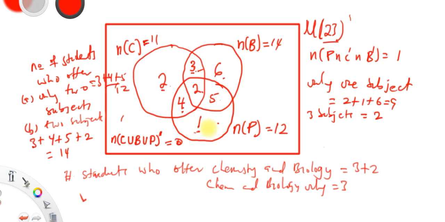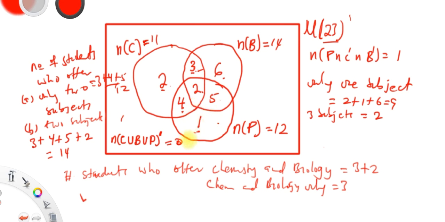In the same way, instead of saying the number of students who offer physics only, the question can say the number of students who offer physics but not chemistry and biology. But not chemistry and biology means that the whole of the chemistry circle and the whole of the biology circle are excluded. So guys, it's very important to note this very well. These are the key terms that will be mentioned in the question.